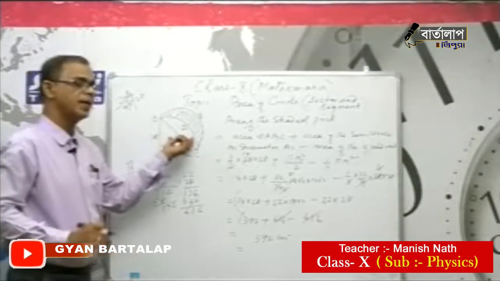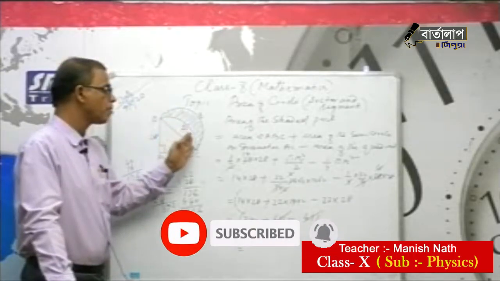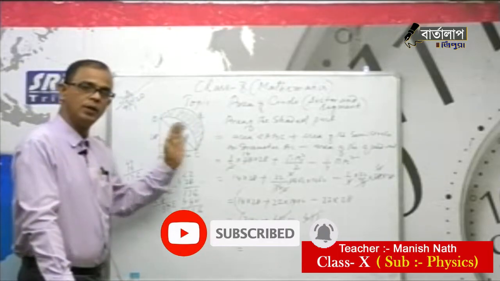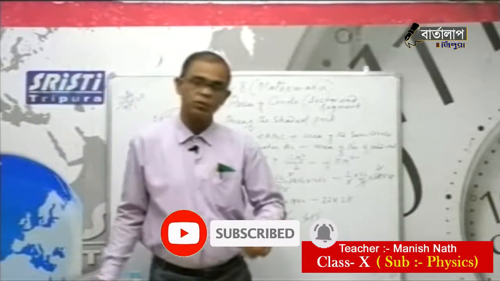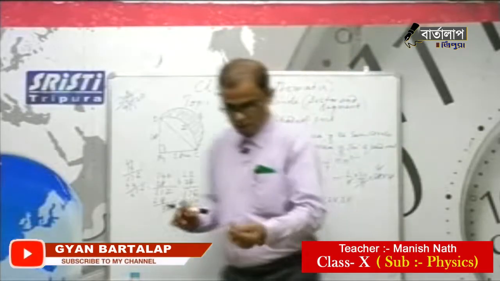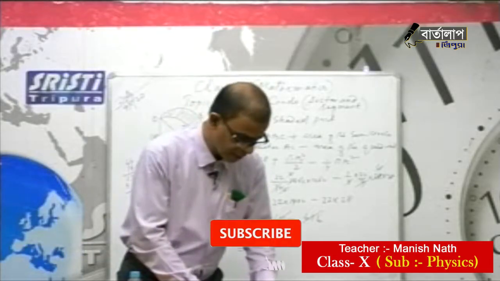So this figure, combined figure, is called the combined figure sum. We have to carefully follow how we are getting the area of the shaded part. Which part we have to add, which part we have to subtract, we have to understand properly by seeing the figure. Now see, one more sum I am taking.